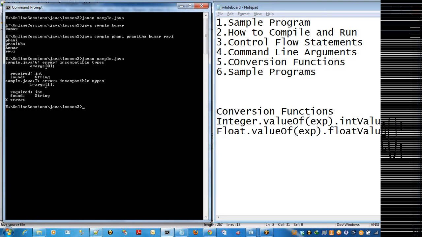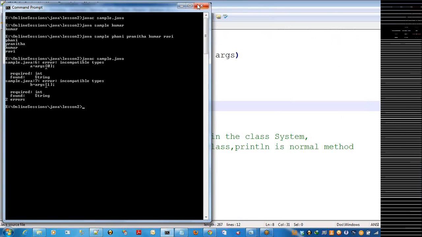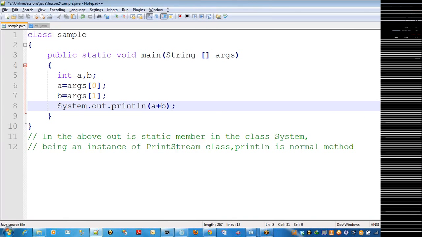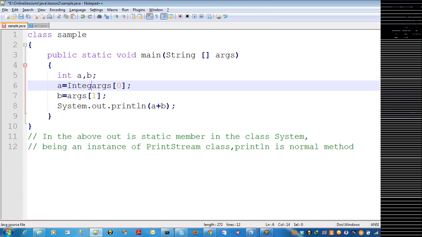To overcome this problem, you can use the conversion functions. Now I can convert using Integer.valueOf, which is the method of the Integer class. What is the value you want to convert? The first argument.